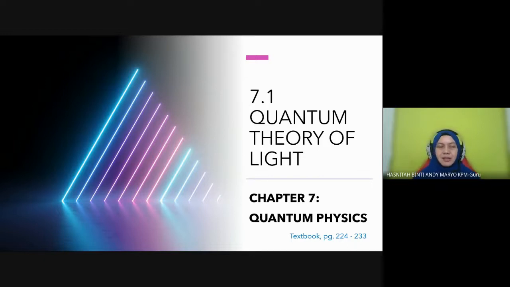Okay, so this is chapter 7 under the theme Modern Physics. The chapter is quantum physics. Altogether this chapter has 3 learning standards. For this evening, we are going to cover the first learning standard, 7.1, quantum theory of light. The other two are 7.2, photoelectric effect, and 7.3, Einstein's photoelectric theory. Actually the gist of this chapter is about the photoelectric effect.